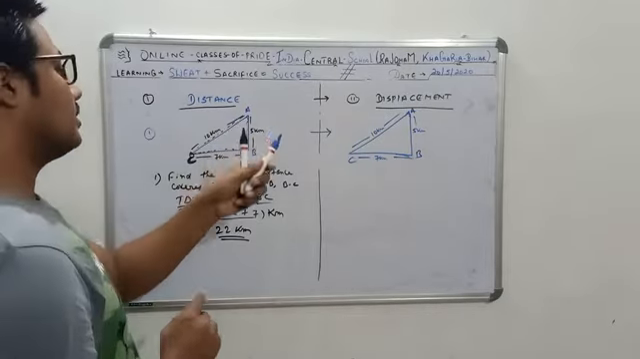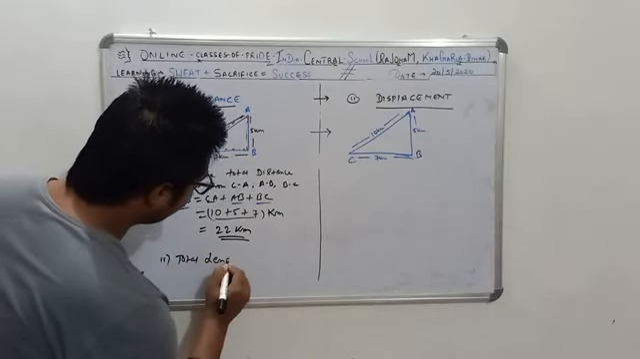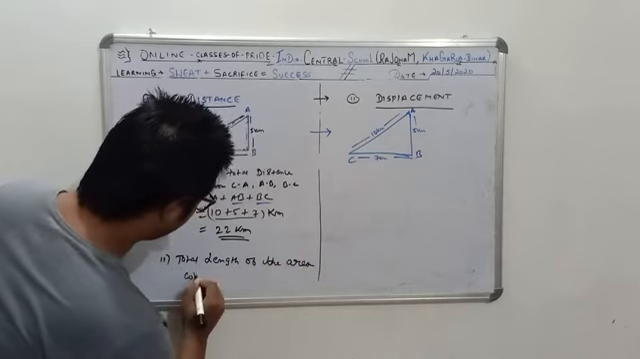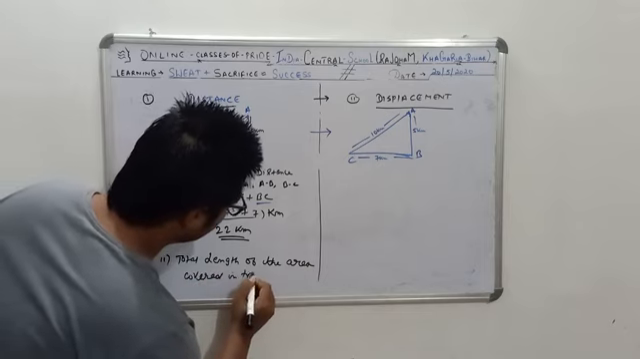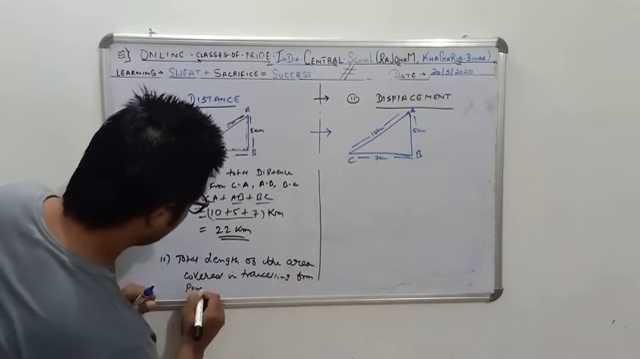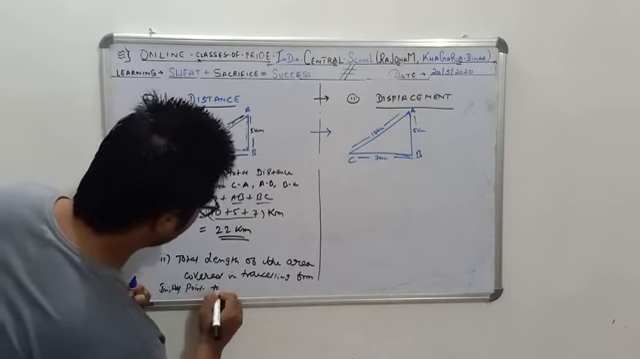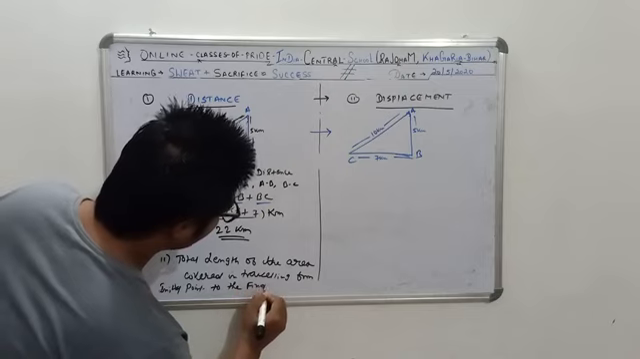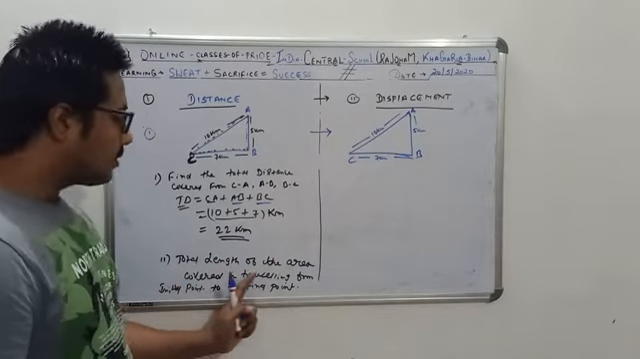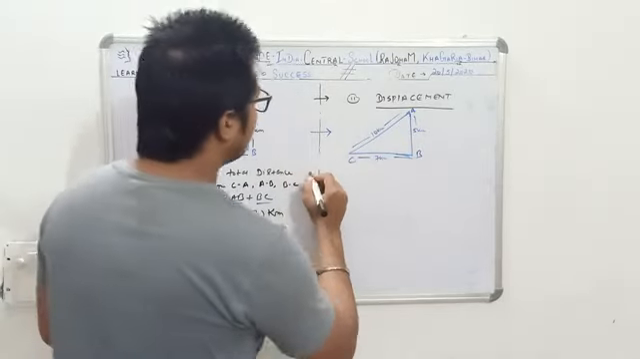So the difference between distance and displacement is that distance, what I told you, is the total length of the path covered in traveling from the initial point to the final point. Okay, so it is the total length of the path covered in traveling from the initial point to the final point. But what is displacement?